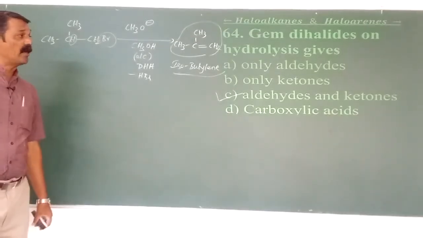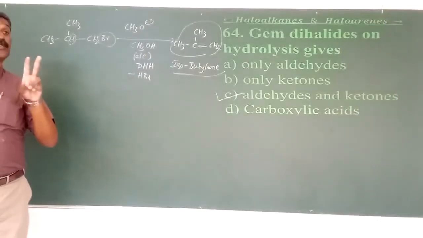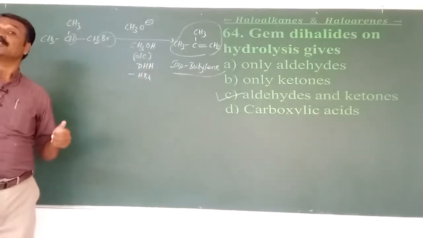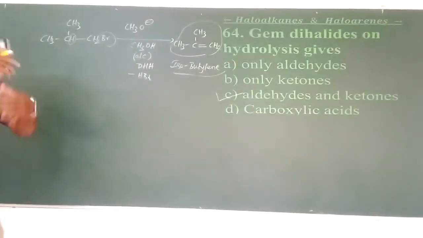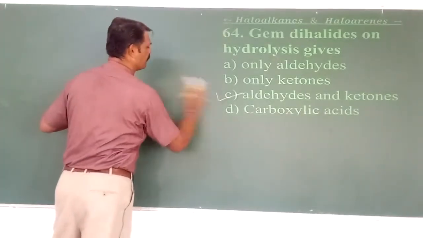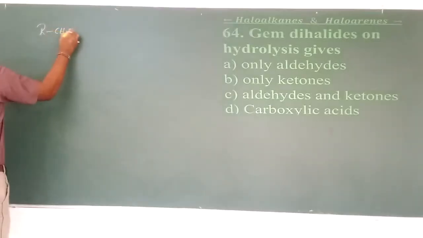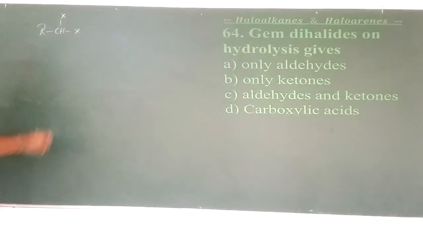Gem dihalides on hydrolysis give what? What are gem dihalides first? If the two halogens are attached to the same carbon atom, it is called a gem. If they are attached to adjacent carbons, it is called what? The vicinal. So here they have mentioned gem dihalides, RCHX2. What is this called? Gem.